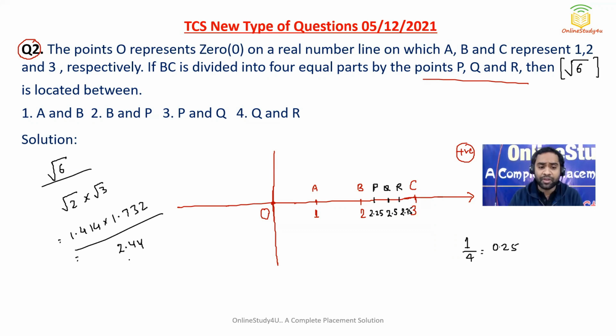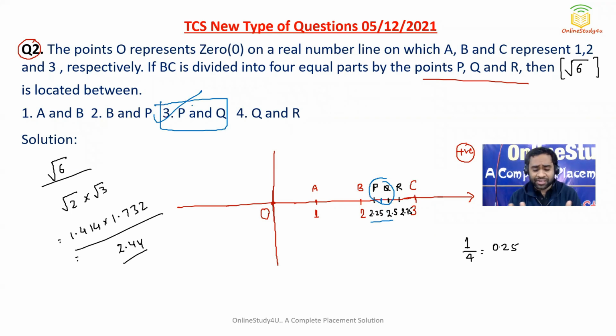If you solve, it will be around 2.44. So now you can see here that 2.44 will be in between P and Q, right? So somewhere it will lie here. Okay, so in between 2.25 to 2.5. So you can say it will lie between P and Q. So option 3 will be the correct answer.